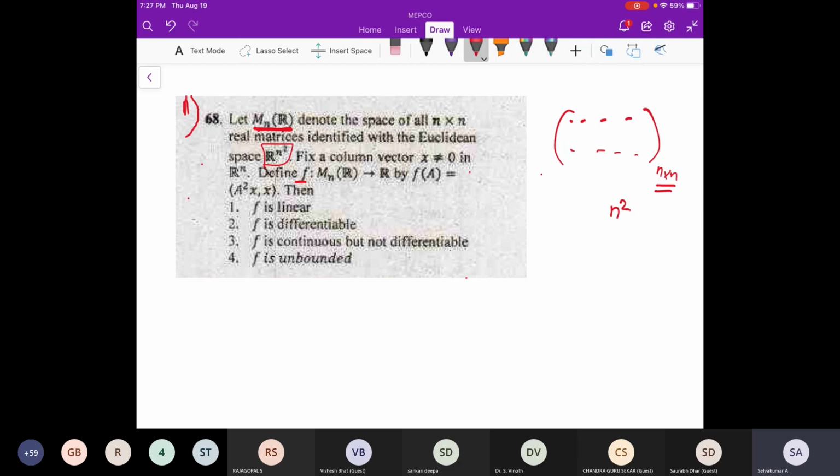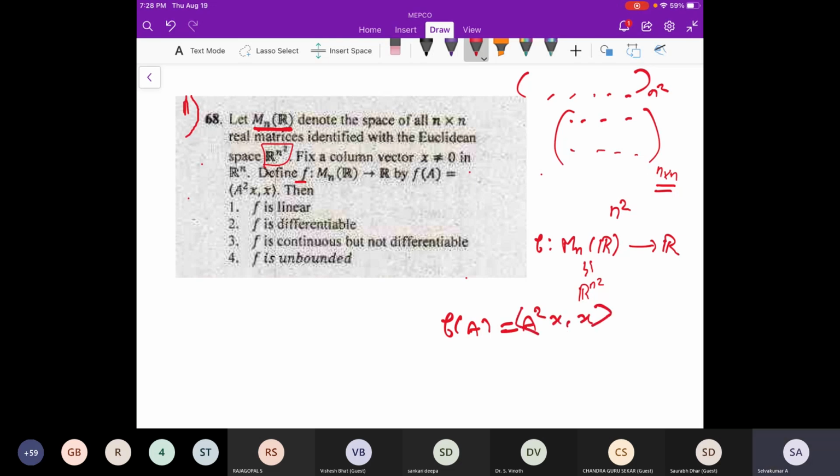We can define a map f from Mn of R, thought of as R^(n square), to R. This map is defined by f of A equal to A square x comma x.